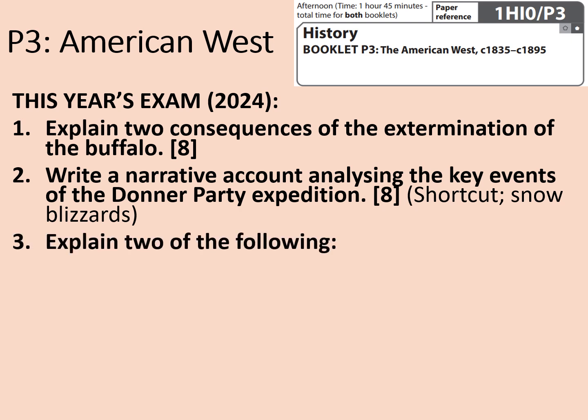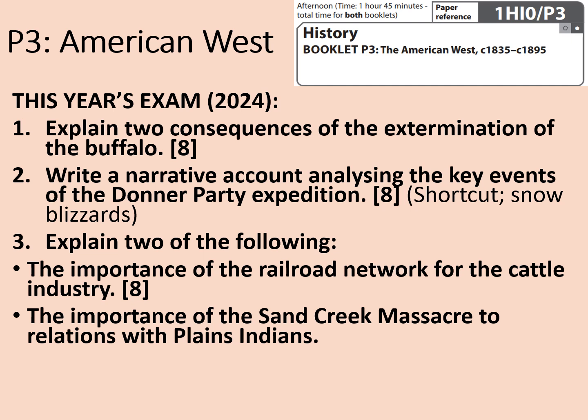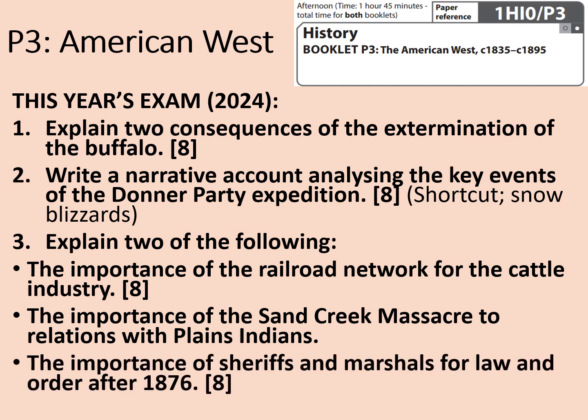And then you could choose any 2 of the following 3 questions. The importance of the railroad network to the cattle industry, the importance of the Sand Creek Massacre to relations with Plains Indians, at least I think that's what it said. I thought this year the exam paper was going to go with Indigenous peoples, but maybe that's for next year. And the importance of sheriffs and marshals for law and order after 1876.